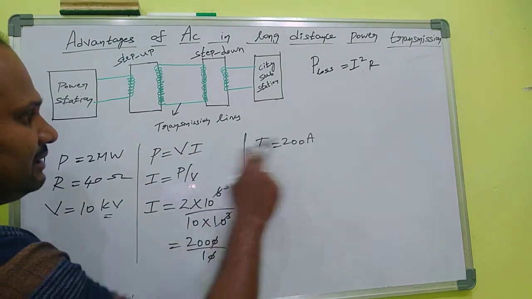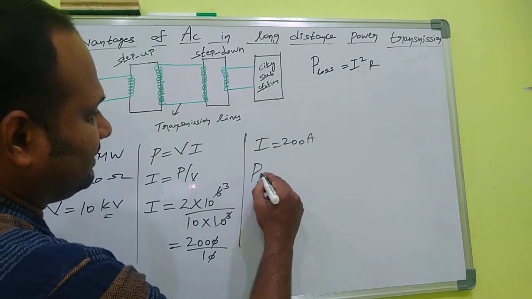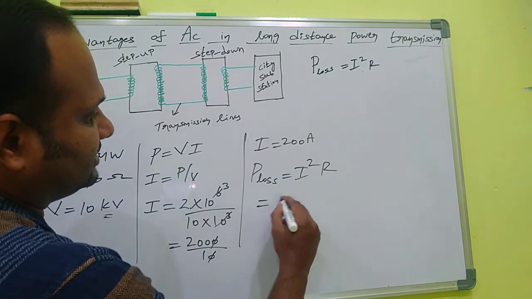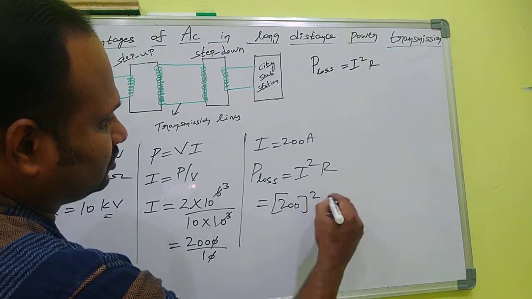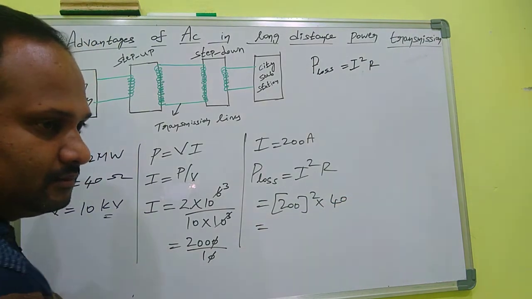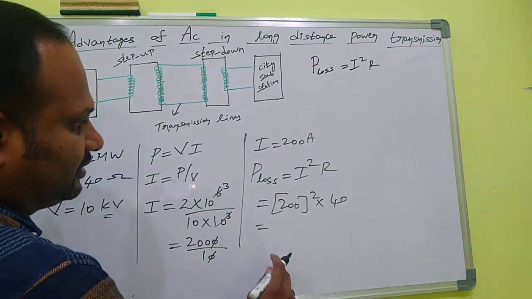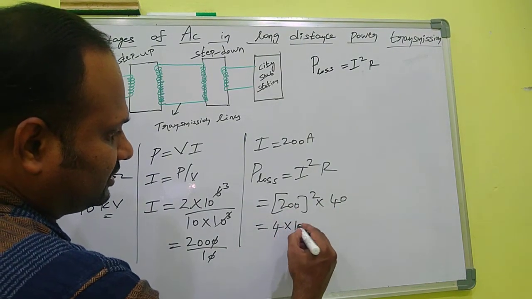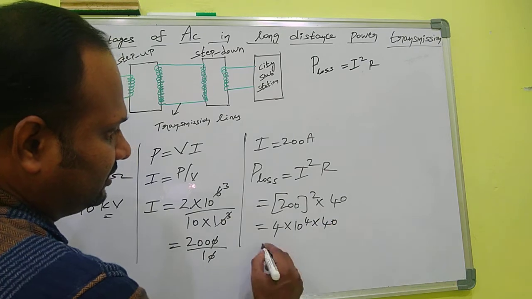When this current passes through the transmission lines, what is the power loss? Power loss is I square R, so I is 200 squared, and the resistance is 40 ohm. So 200 squared into 40 ohm, how much? 4 into 10 power 2 the whole square is 10 power 4, into 40.